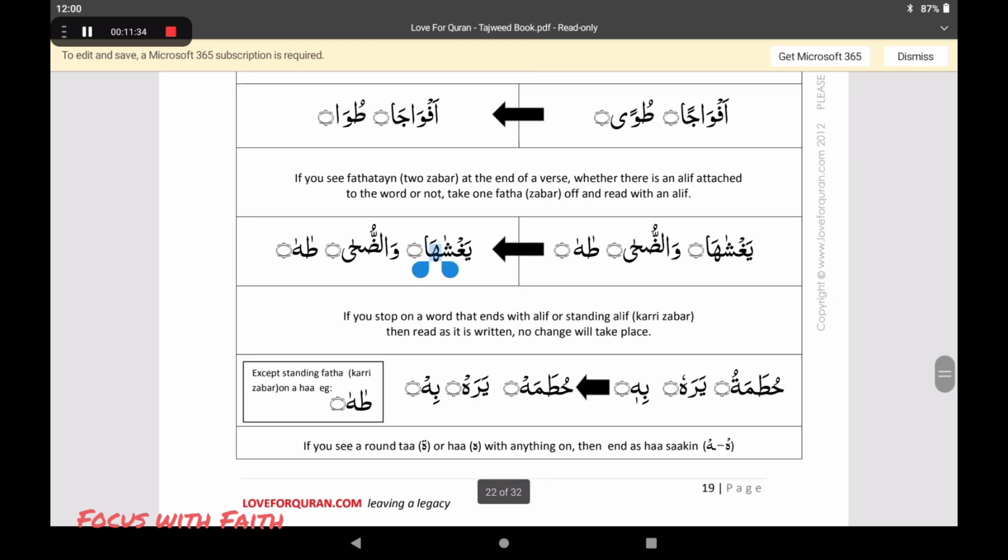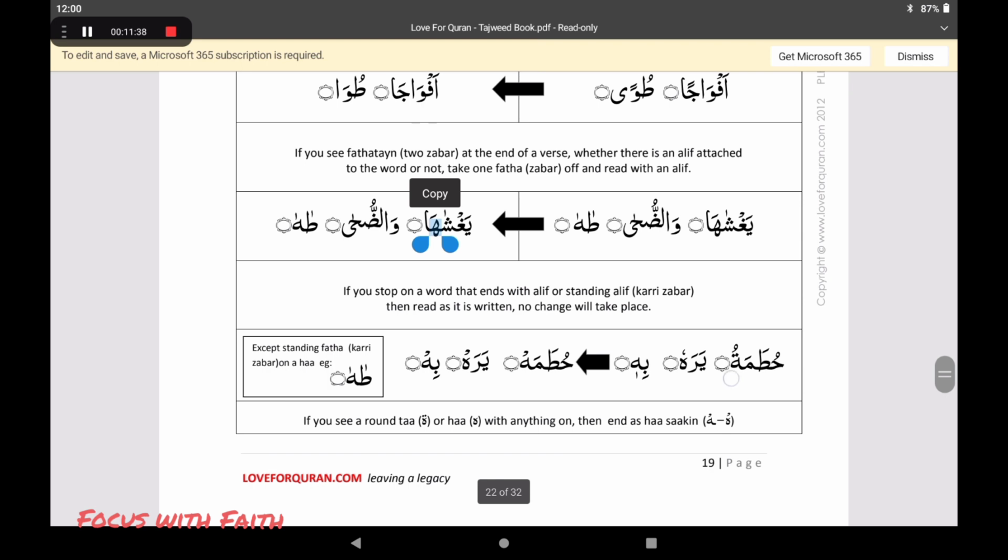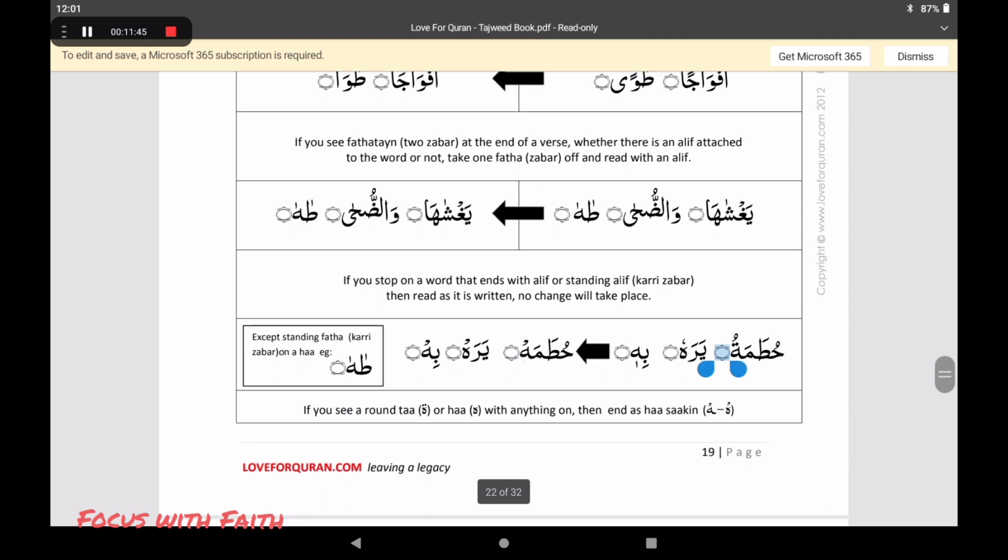Again the dagger alif is the same. Taha remains taha. Hutamatu, now you have got marbuta, right? What happens to marbuta? It becomes ha sakin. What about this kind of ha? No problem, that is going to be the same, sakin. Hopefully you have understood, alhamdulillah.